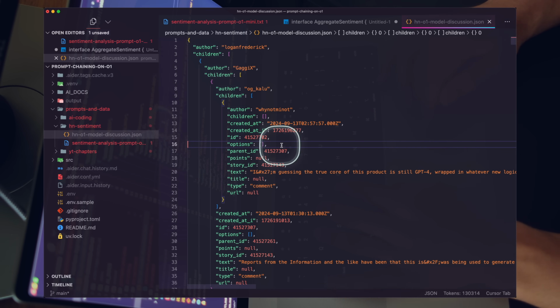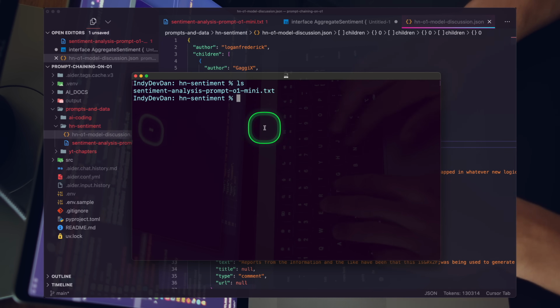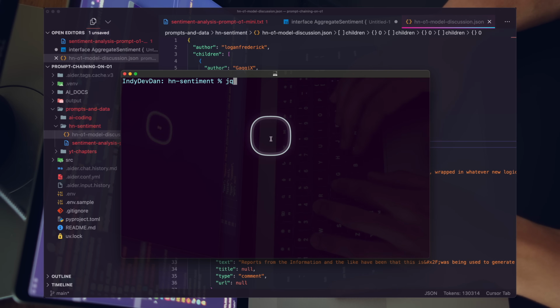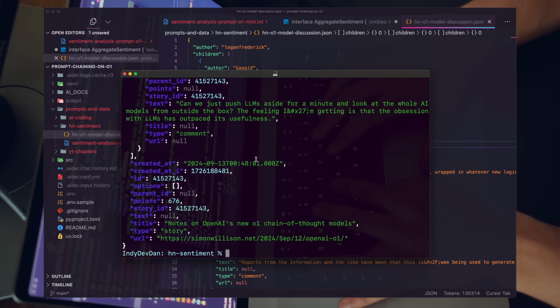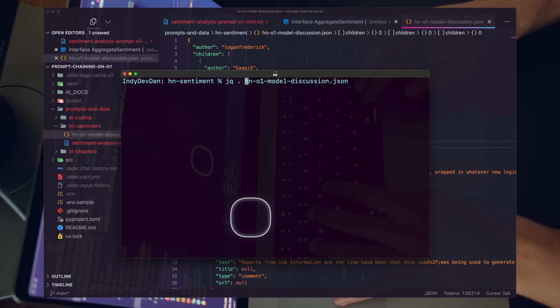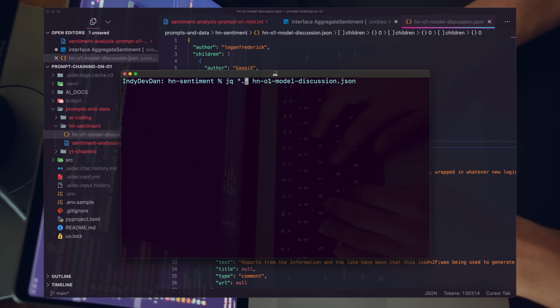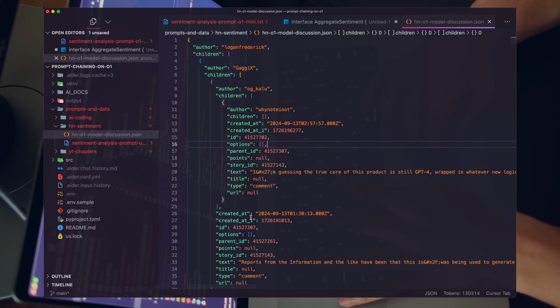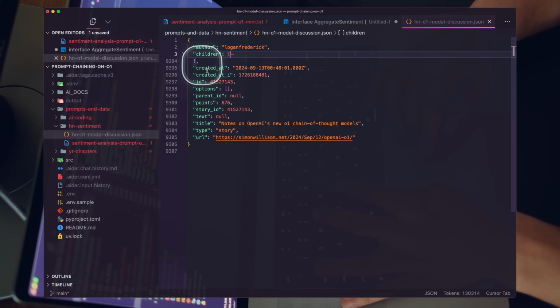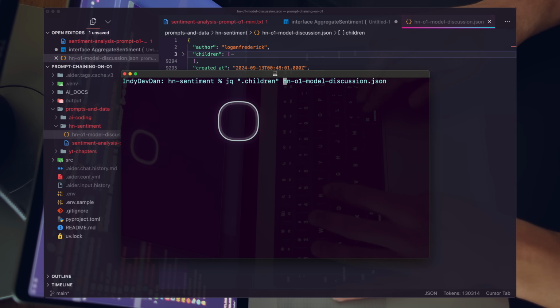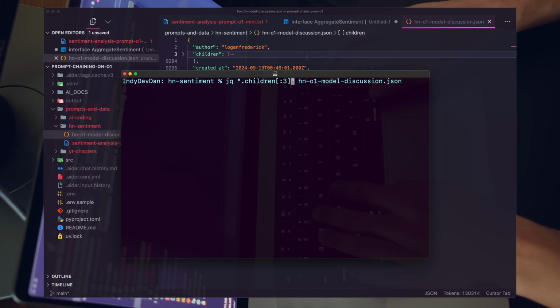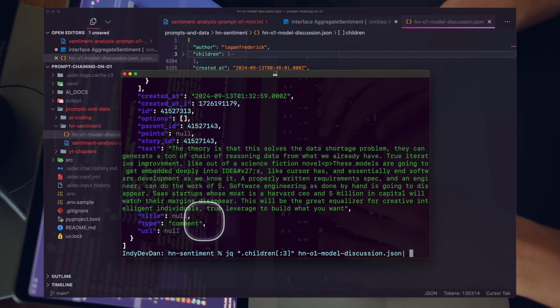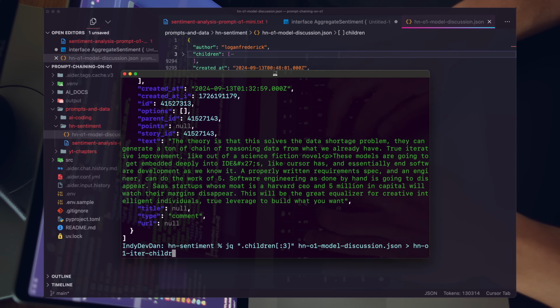Let's go ahead and dial this prompt down a little bit. We're going to use a classic tool, jq. We're going to run jq dot on the HN model discussion. So that's the entire thing. And now what we want to do is dial this down, right? So let's just get the children. And so, children contains all the comments. So what we want to do here is just get children, and let's get the first 3 children, right? Let's see what that looks like. And let's go ahead and output that to a new file. We'll say hn o1 iter children.json.